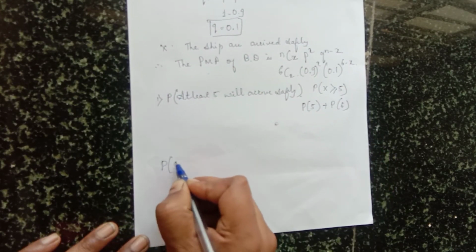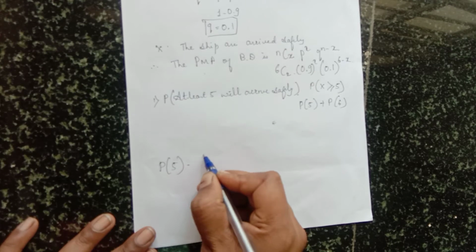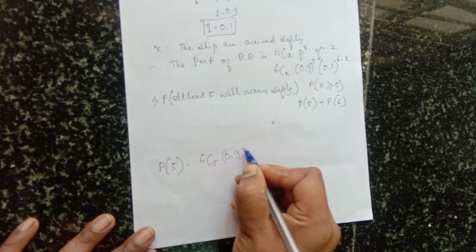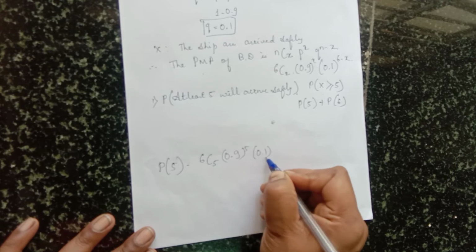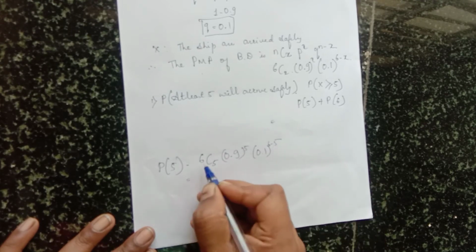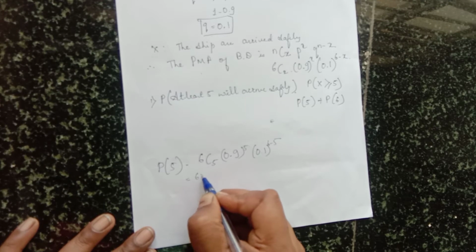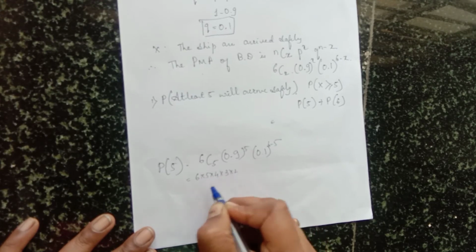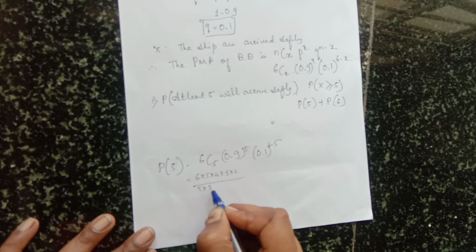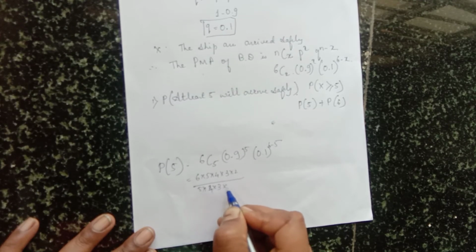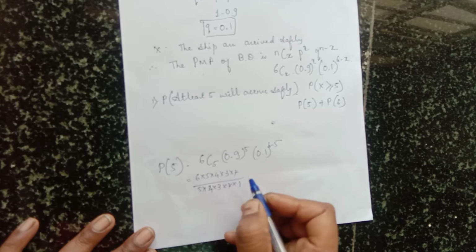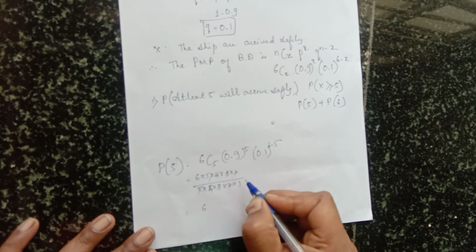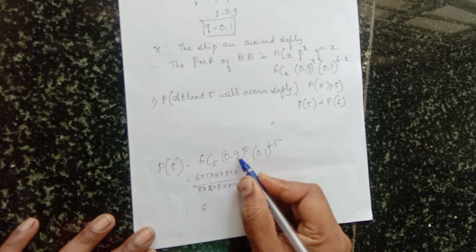P of 5 means x value putting as 5. 6C5, 0.9 raised to 5 and 0.1 raised to 6 minus 5. Simplify. Here 6 into 5 into 4 into 3 into 2, and here 5 into 4 into 3 into 2 into 1. 2 2 cancel, 3 3 cancel, 4 4 cancel, 5 5 cancel. So remains here 6. Then 0.9 raised to 5.